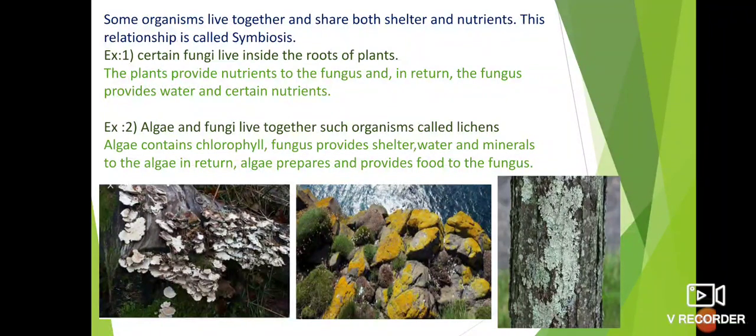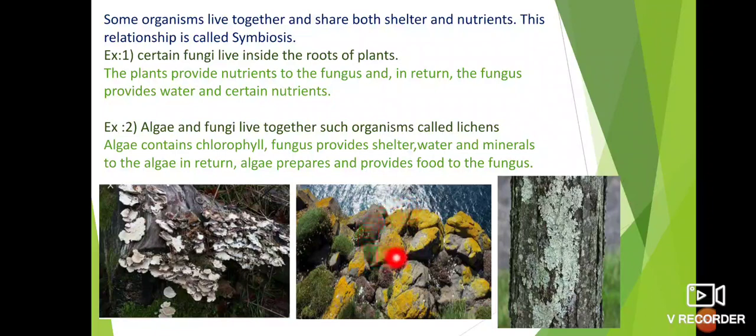See the images here. These are the lichens. Fungi grow on these dead and decaying organisms. When algae combine with this fungi, the fungus provides place, in the sense shelter, to the algae, and the water and minerals absorbed by the fungus are provided to the algae. The algae prepare the food and in turn provide food to the fungus.